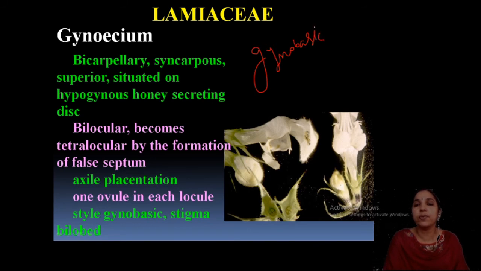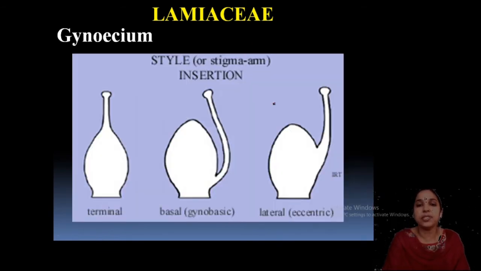What is gynobasic? Gynobasic is a condition. The stigma is bilobed. Gynobasic means the style is inserted in the base of the gynoecium. So, I will show you the diagrams. See, this is the condition of gynobasic.